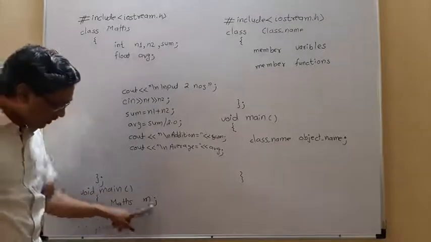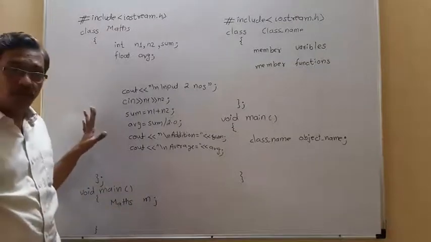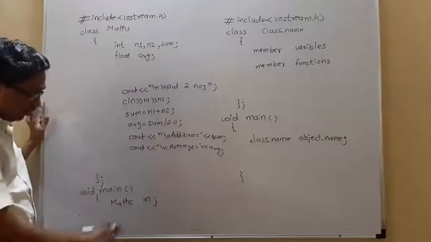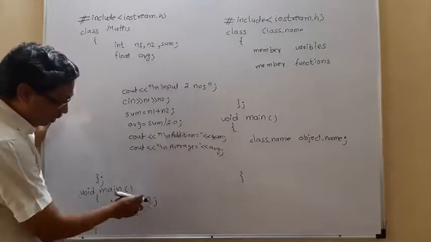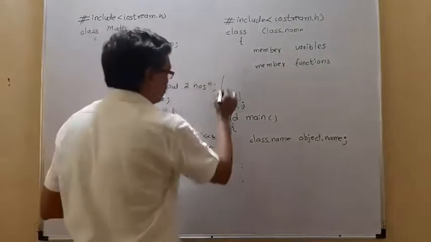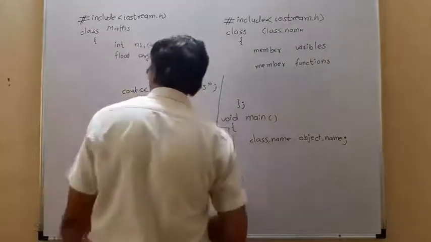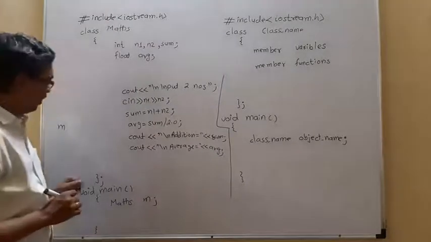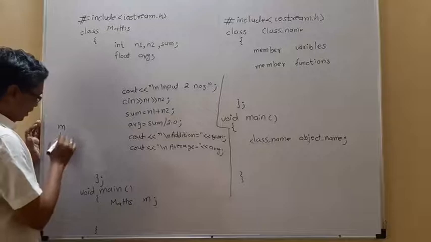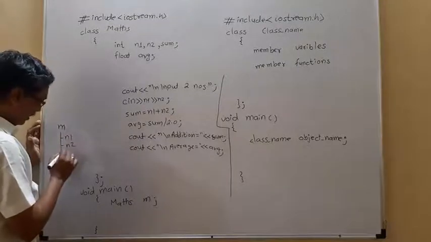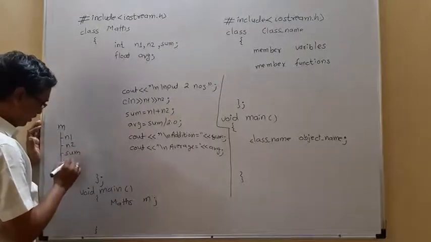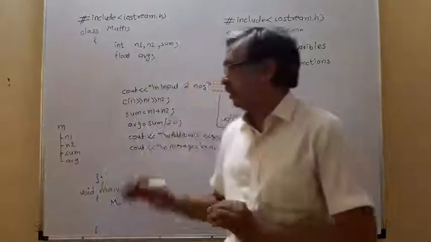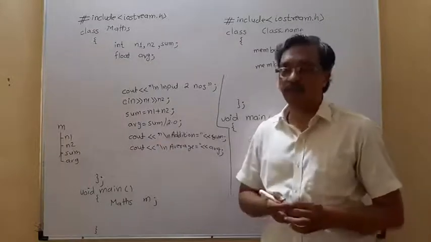So when this statement is executed, right now there is a problem in this class, but keep this as it is. Here your compiler creates object M. It allocates memory to the object M, and in this object it creates n1, n2, sum and average as member variables.